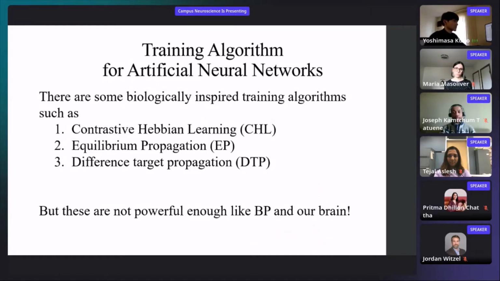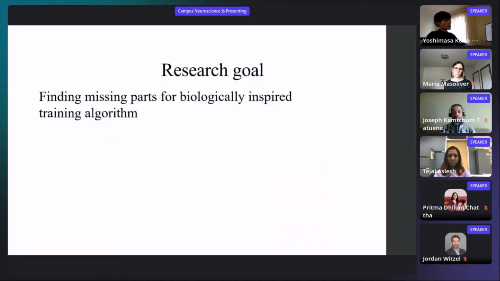So to create powerful algorithms like backpropagation, and more than backpropagation, like our brain, we are still missing some parts for biologically inspired training algorithms. So we would like to find these missing parts, and then we would like to solve as many problems as possible.